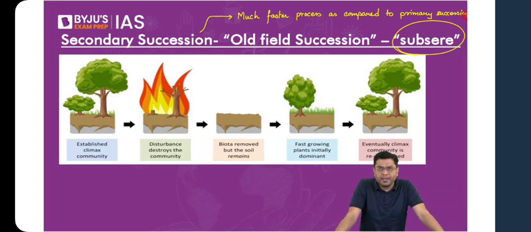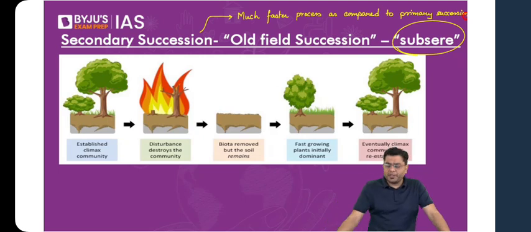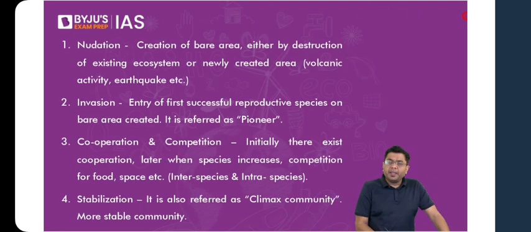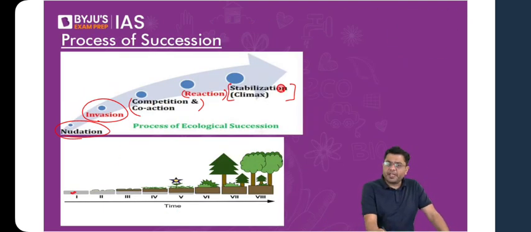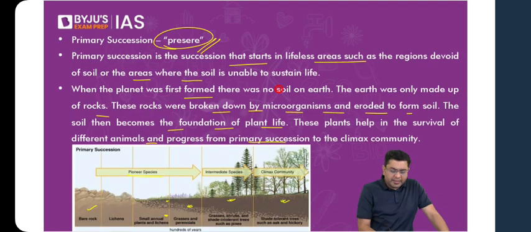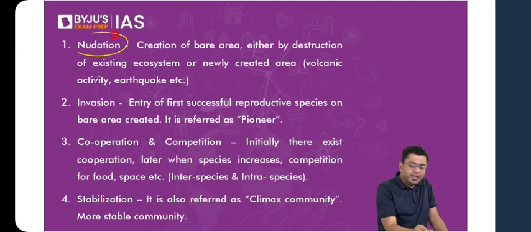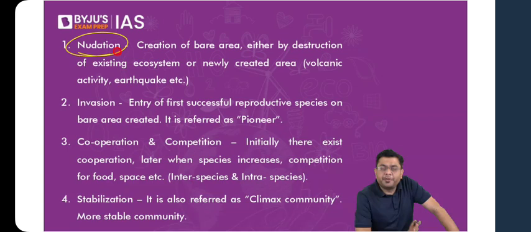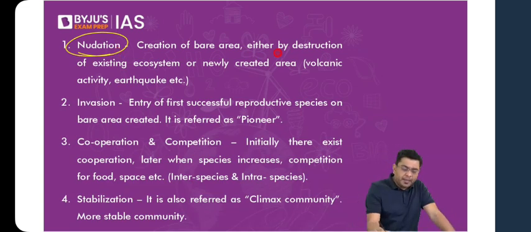Now, looking at the various different stages in a serial activity or in a succession. Initially, you have the stage of nudation, when there is nothing out there, when it is absolutely bare and barren, either by destruction or a newly created area, like a volcanic activity, earthquake, etc. At this point of time, no significant amount of life is prevalent.